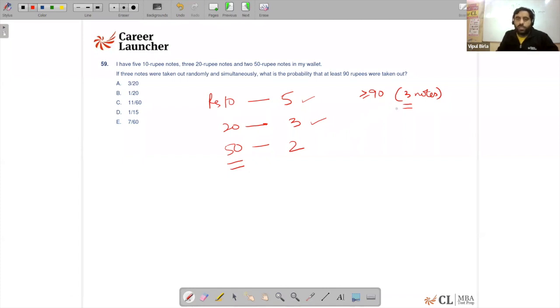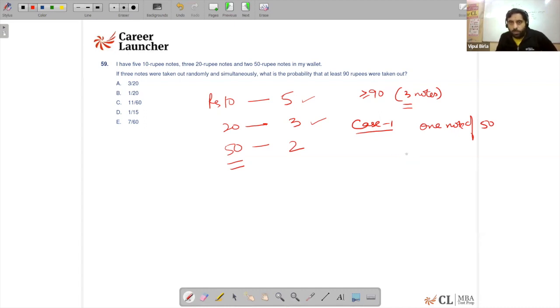So now it leads to 2 possibilities. Case number 1, one note of 50, right? So if I pick one note of 50 and I want a sum to be 90 or more in 3 notes, obviously I have to pick 40 from the remaining 2.